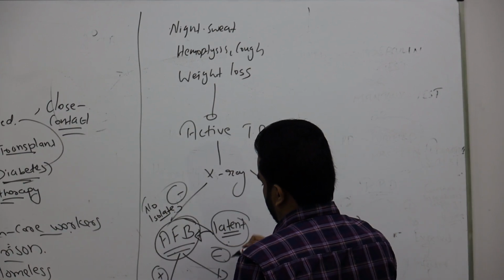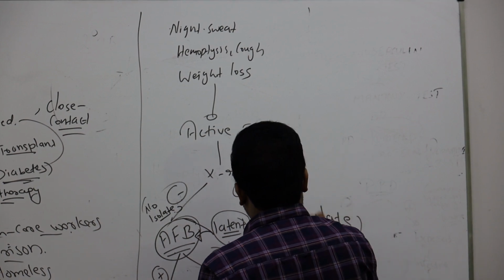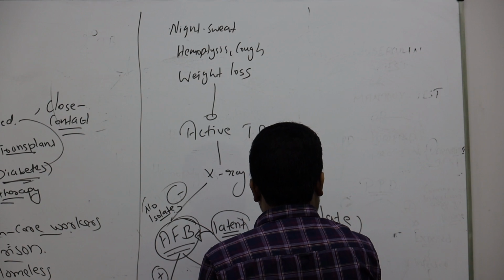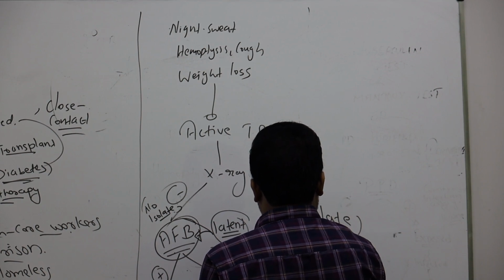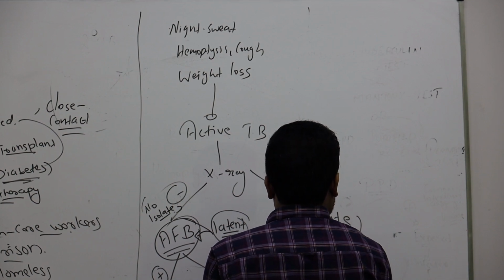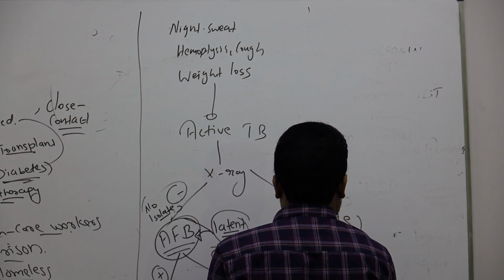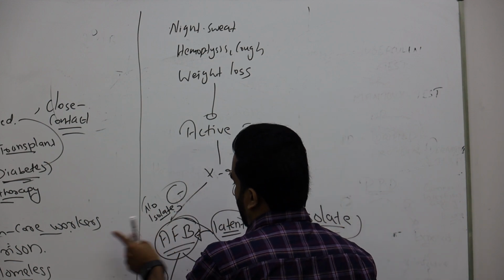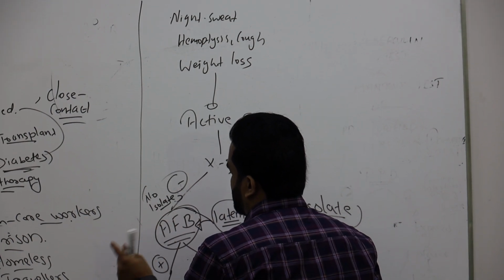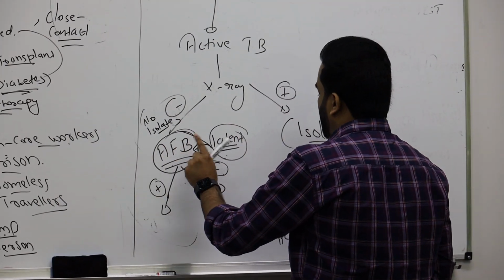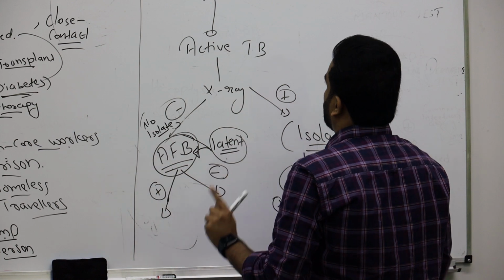If it is still negative, sure, right? If positive, you have to go for AFB again. If AFB is positive, it is active, and if AFB is negative, it is a latent TB. We already told how to treat this. So once again, if X-ray is negative, no need to worry. He is not having TB that is very active. It will be a latent TB most probably. Still, if you are having doubt, go for culture.